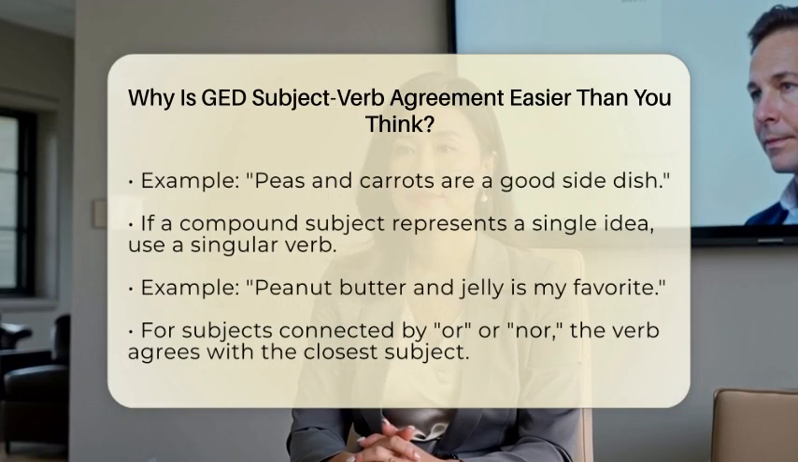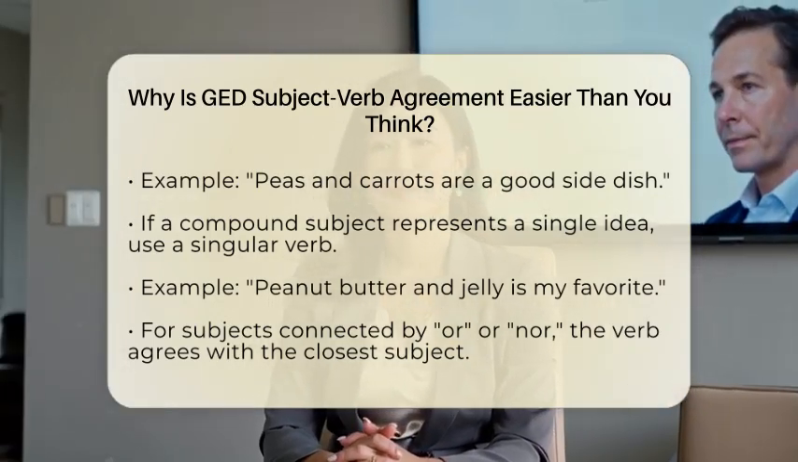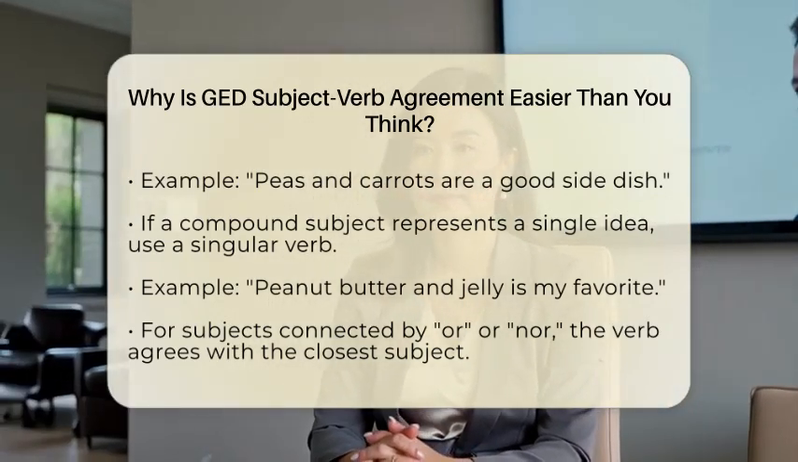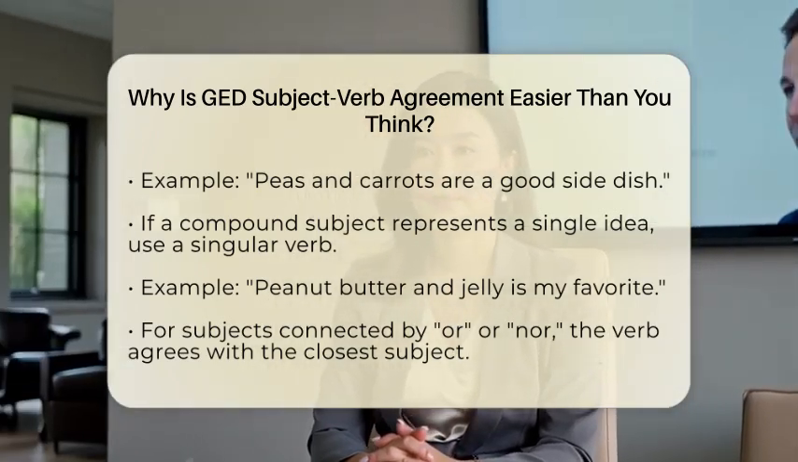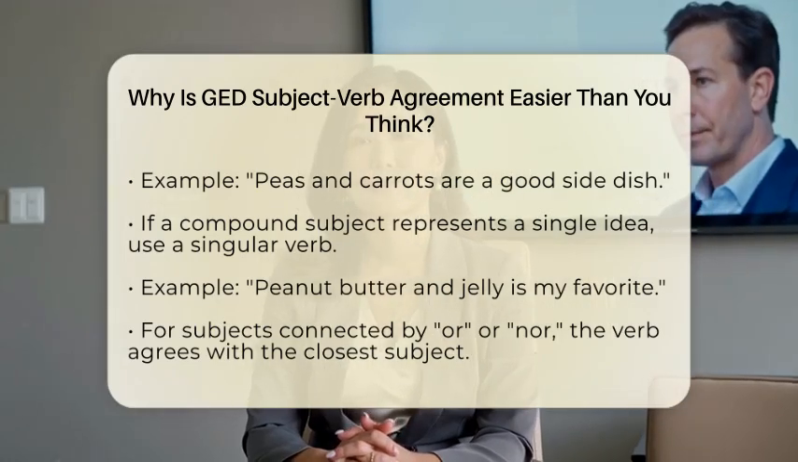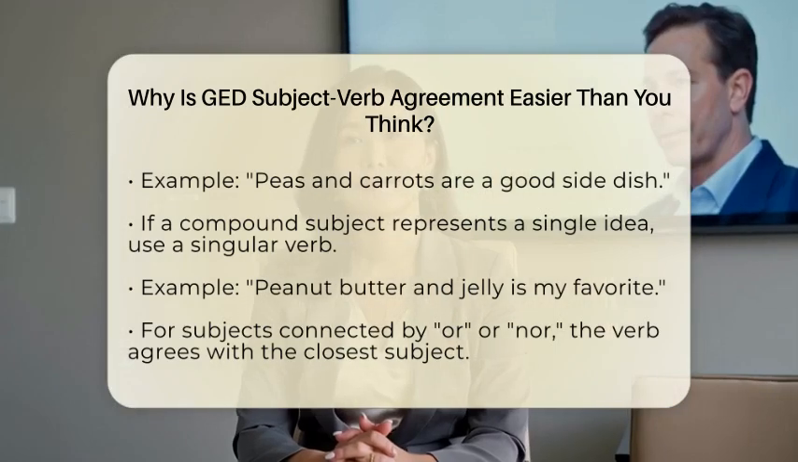Now let's talk about compound subjects. When two subjects are joined by and, they are usually plural, so you would use a plural verb. For instance, peas and carrots are a good side dish. But if the compound subject represents a single idea, like peanut butter and jelly is my favorite, you would use